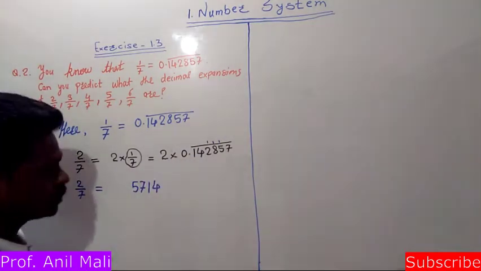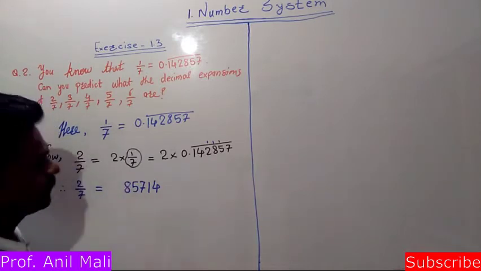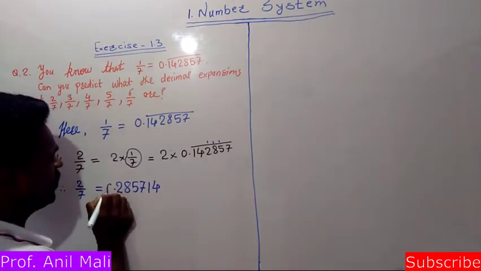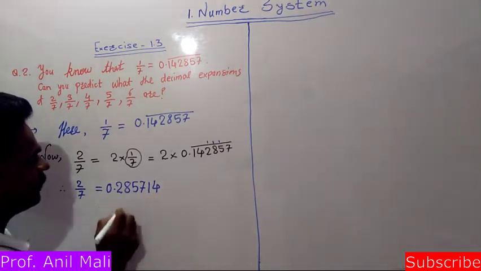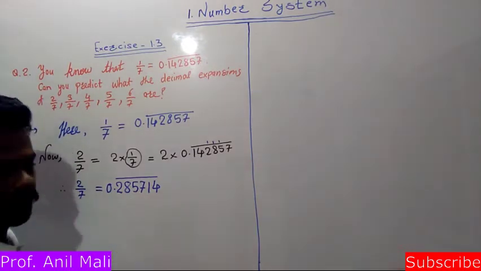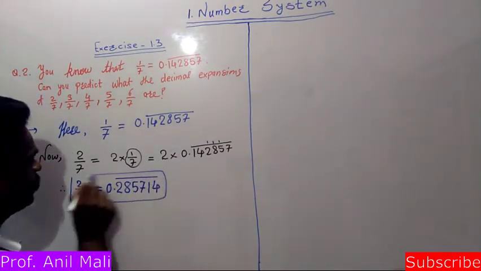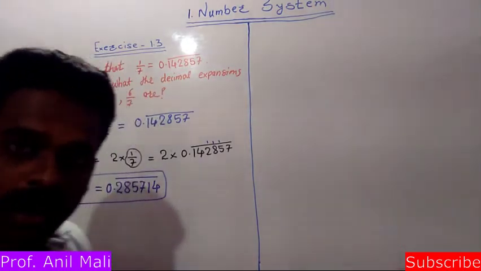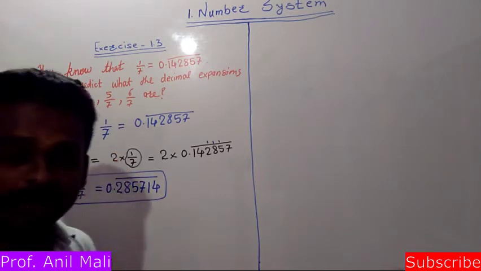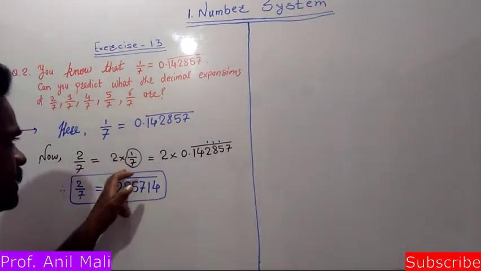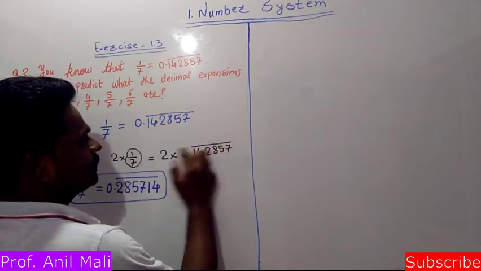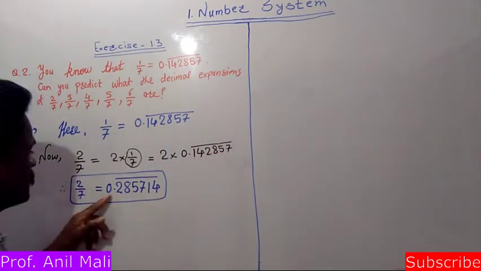2 fours are 8. After that 2 ones are 2. Again the decimal point stays at its place, and we get 0.285714 bar, and this will be your repeating pattern. So 2 by 7 you get here without doing an actual division. How? Because 2 by 7 is nothing but 2 into 1 by 7, and the value of 1 by 7 is already given to us, 0.142857 bar. So 2 by 7 is equal to this.